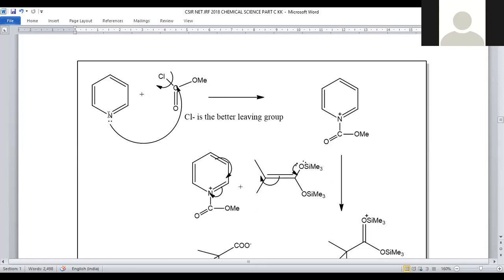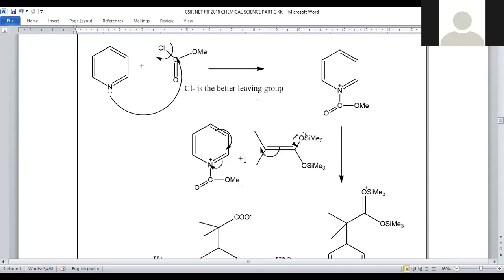So what will we get? This entire functional group will be attached to the nitrogen, and here we will get a quaternary nitrogen compound. N-acylation is carried out here. Now this compound is treated with another reagent, that is the olefinic compound, which is provided here. So the lone pair of electrons present on the oxygen is used to form the oxygen-carbon double bond. This olefinic double bond is shifted, and we will get a carbanion. A nucleophilic center will be generated.